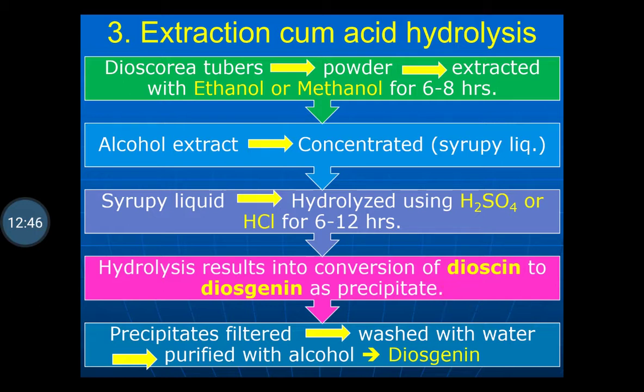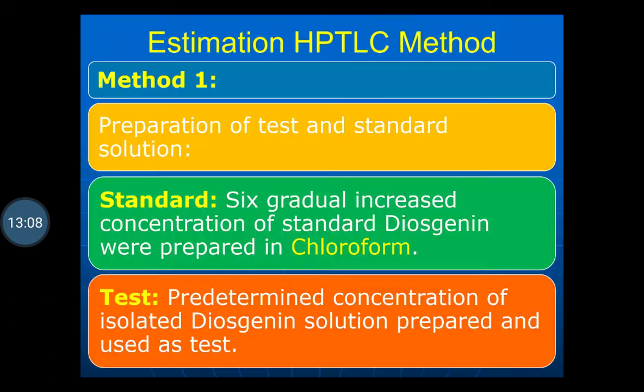So in this way you can perform the extraction of the diosgenin by three methods. First one is the hydrolysis method, next one is the fermentation cum hydrolysis, and third method, that is the extraction cum hydrolysis method, you can use for the extraction of the diosgenin from Dioscorea.